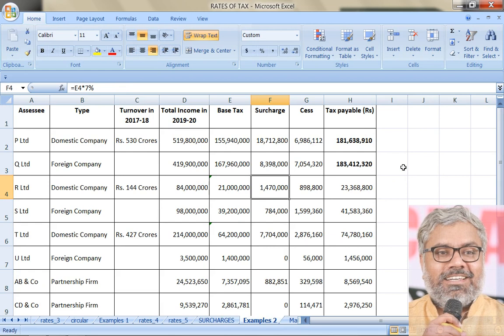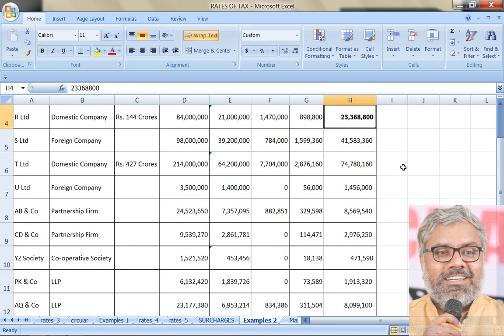Income between 1 to 10 crores, the surcharge rate for domestic companies is 7% only. You have to remember that also. Cess is common. After adding all of that, final tax payable is 2 crores 33 lakhs 68,800. That is the final tax payable by R Limited.